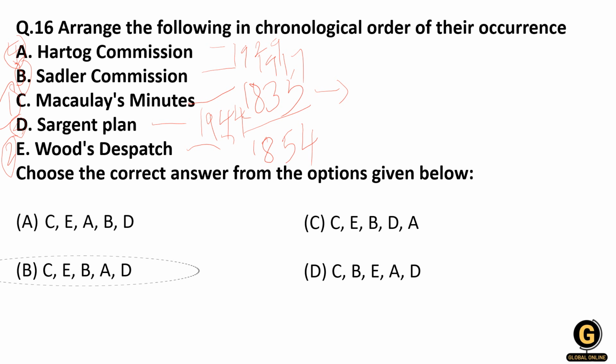So students, you have to remember these years and the pre-independence and post-independence education commissions very, very carefully, as you know there will be a sure short question on the commissions, right? So remember the years: Macaulay's Minutes in 1835, Wood's Dispatch 1854, then Sadler Commission in 1917, then Hartog Committee in 1929, and the last is Sargent Plan, that was in 1944.